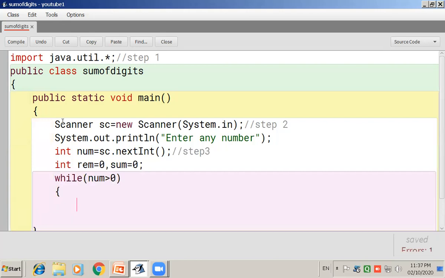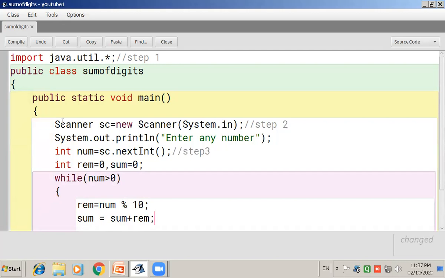Till the value of num is greater than 0, what are we going to do? We are going to find the rem. How? Num modulus 10, then you will get the remainder. This remainder you add into the sum. So sum is equal to sum plus rem.